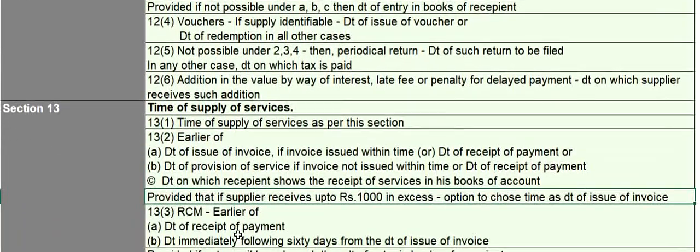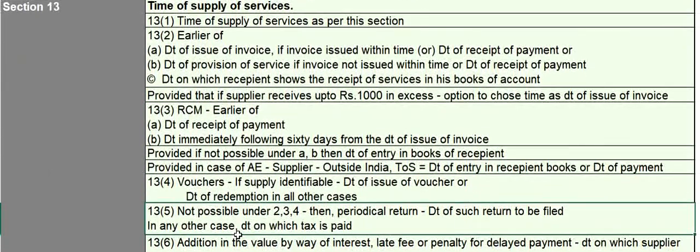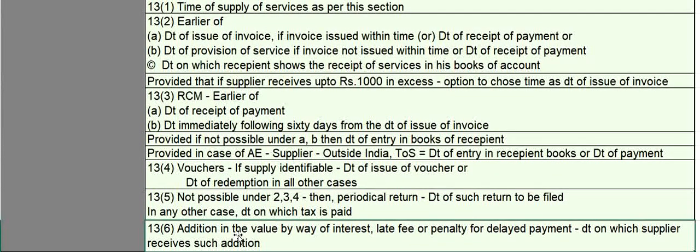Section 13 talks about time of supply of services. 13.1 says time of supply of services is as per this section. 13.2 says if the invoice is issued within the time, then the date of issue of invoice or date of receipt of payment, whichever is earlier, will be considered as the time of supply of service. If the invoice is not issued within time, then the date of provision of service or date of receipt of payment will be considered as the time of supply of service.